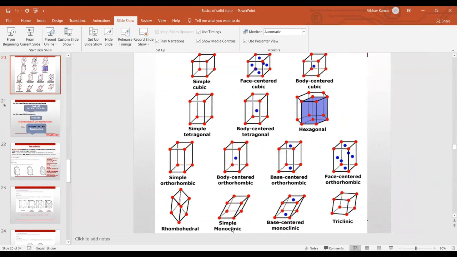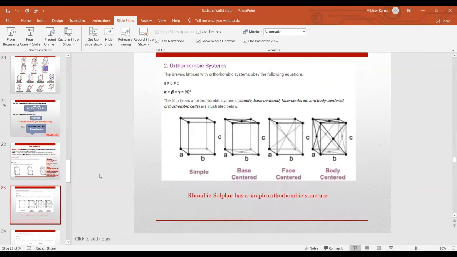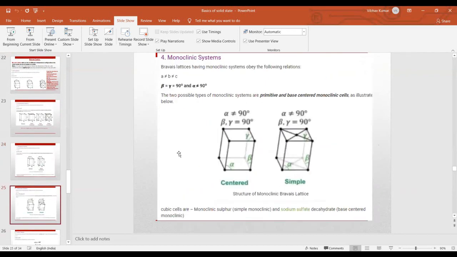You can see all three sides are not equal, so A is not equal to B, not equal to C. But we have two angles that should be equal: this angle is 90 degrees and this angle is also 90 degrees, but the third angle, alpha, is not equal to 90 degrees. So these are the conditions.